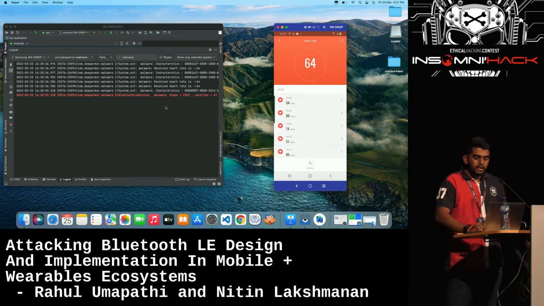This is bidirectional, right? This is not just about sniffing the traffic. It's about injection as well. At this time, the malware app can send signals to send more or less insulin, which could be really fatal here.